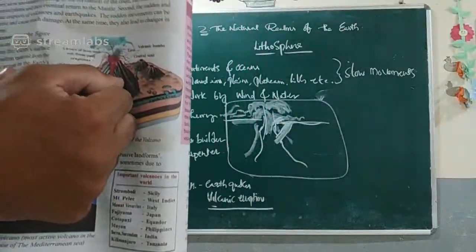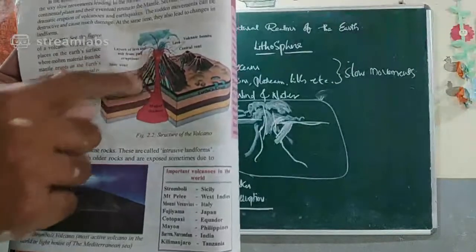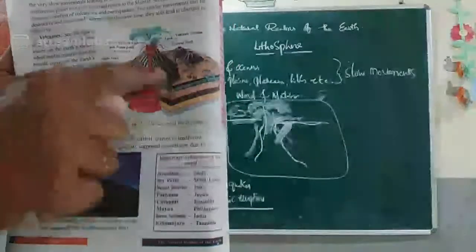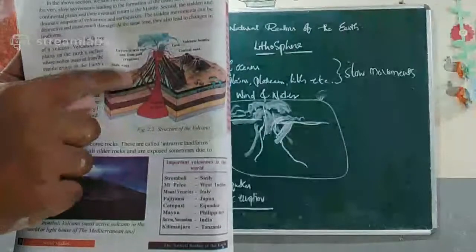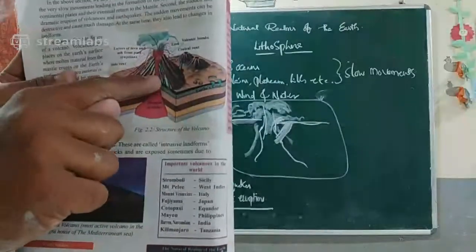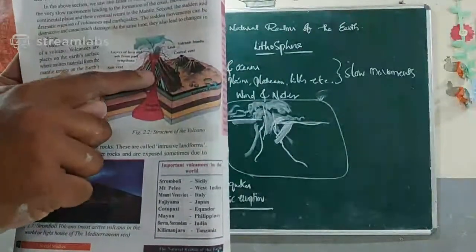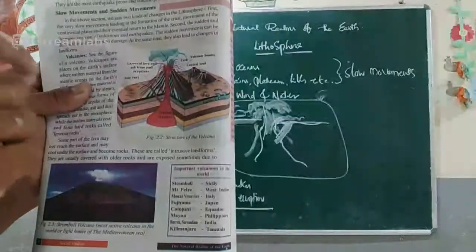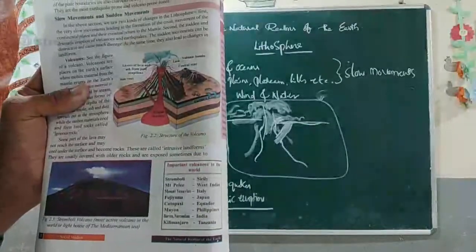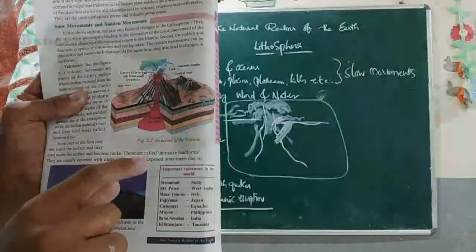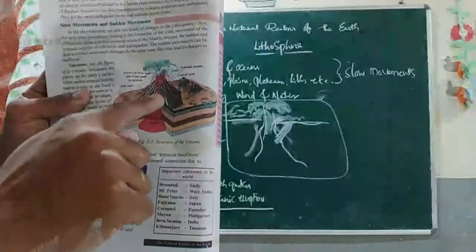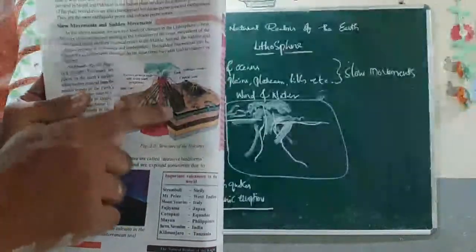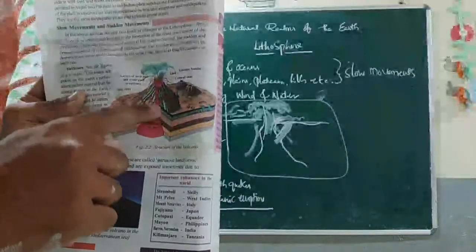Like if you could see, these are the first layers of the magma chamber, which is erupted lava. When that first erupted lava is completely cooled down, it becomes harder and forms a hard surface.